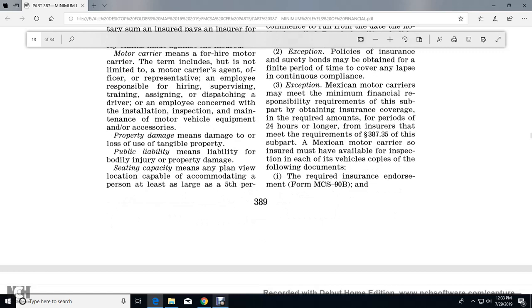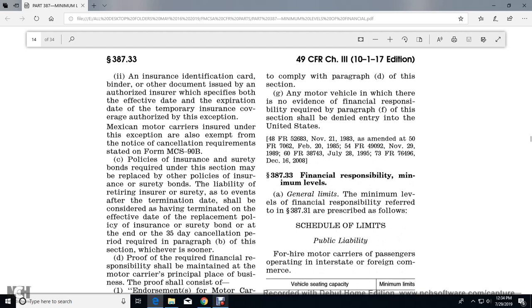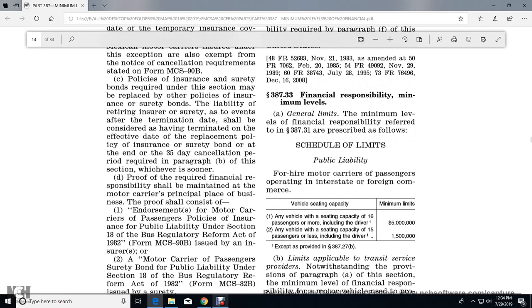Required insurance endorsement, Form MCS-90B. Insurance identification card or binder, which is a document issued by the authorized insurer specifying both the effective date and the expiration date of the temporary insurance coverage authorized by the exemption. Mexican motor carriers insured under the exemption are also exempt from the notice of cancellation requirements of Form MCS-90B.